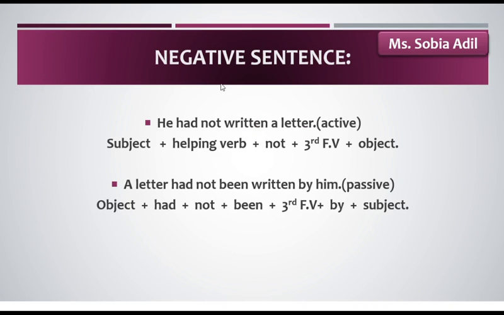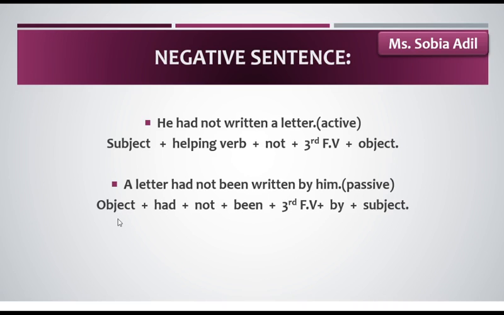Secondly, students, how to make active and passive voices of negative sentences. I have given an example here. He had not written a letter. This is the active voice. I told you before, we put the subject first, then the helping verb had, then not, because it's a negative sentence, then the third form of verb and then the object. So how to change this into passive voice?